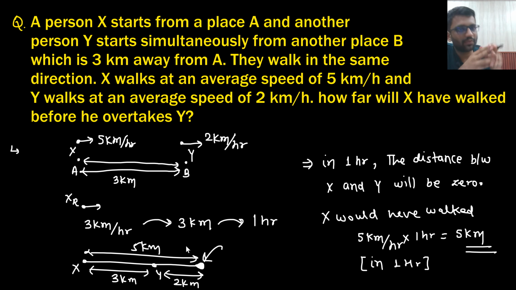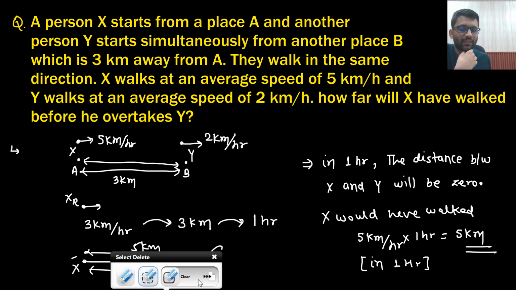But actually, X was moving with 5 km per hour. So X must have walked 5 km in 1 hour, right? And y was also moving with 2 km per hour, so y must have walked 2 km in 1 hour. So x has covered 5 km and y has covered 2 km. That means the distance between them is 0 now. Initially it was 3 and now it is 0. So they are asking, how far will x have walked before he overtakes y? Here they both meet. So x would have walked 5 km. So the answer is 5 km.